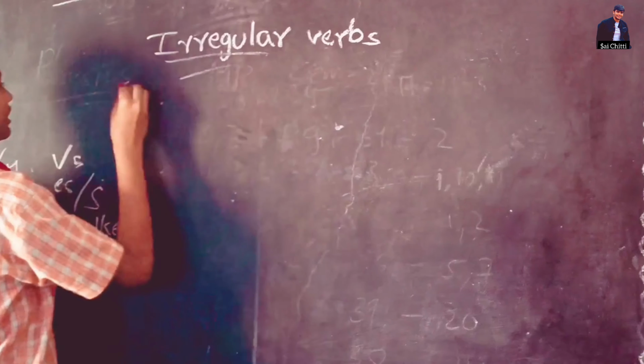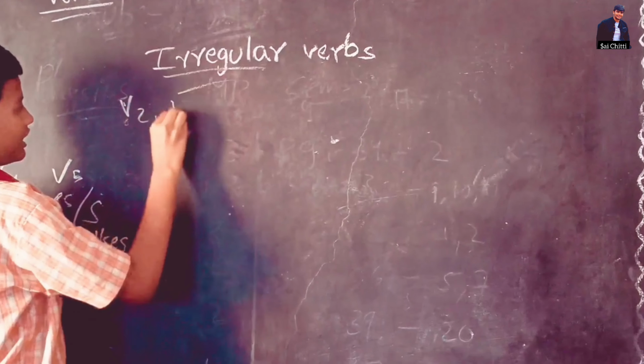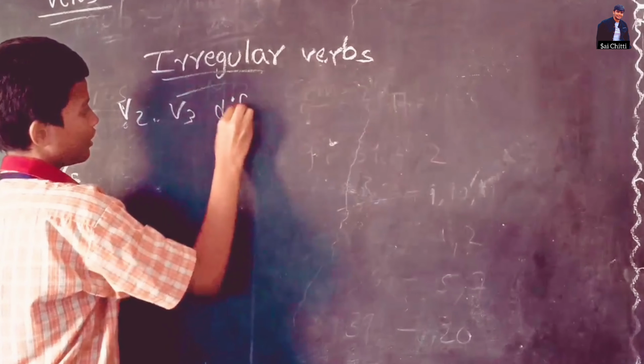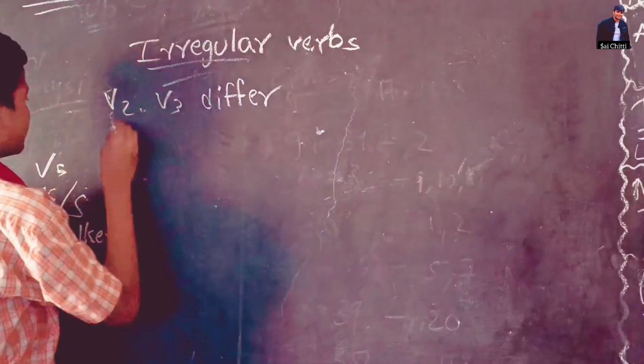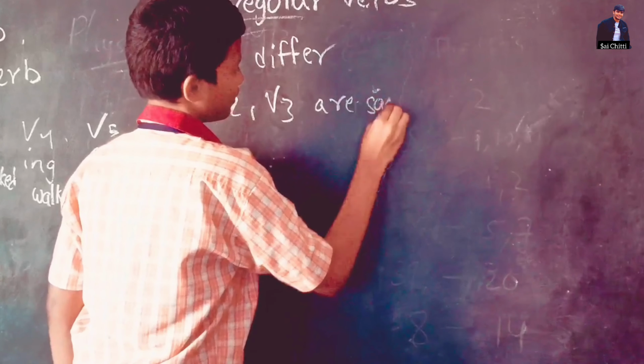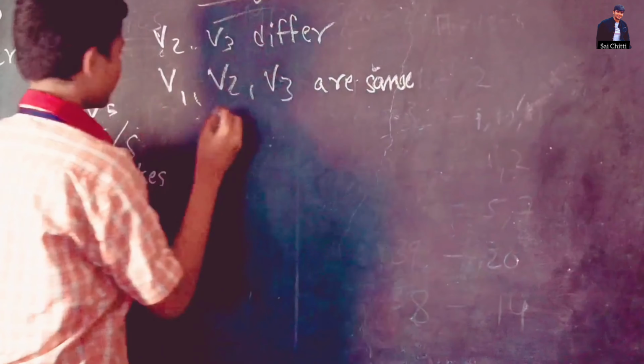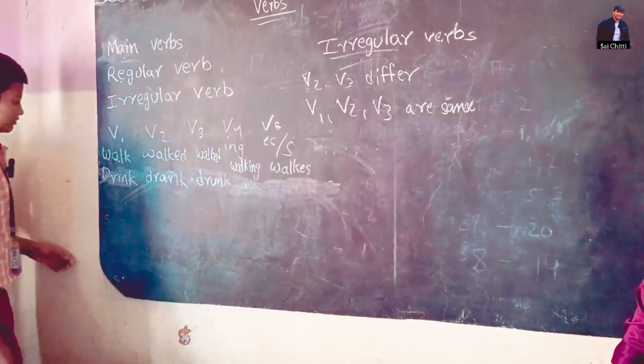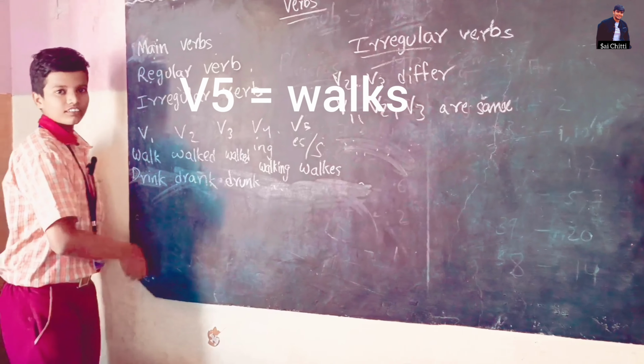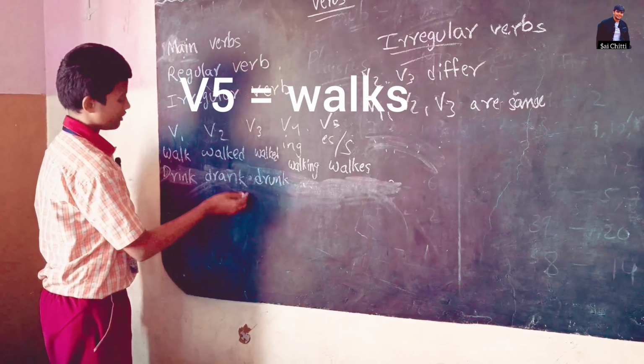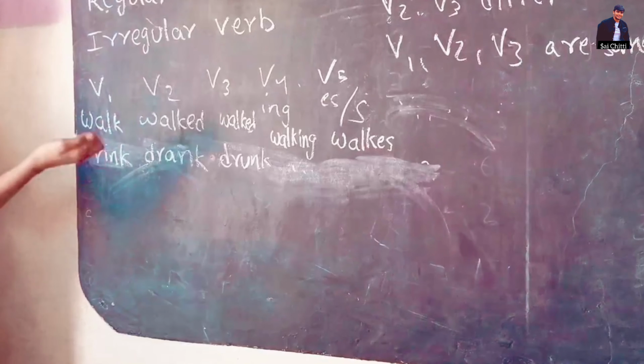Irregular verbs have three differentiations: V2, V3 differentiation, V1, V2. Here V2 and V3 are different, then it is considered an irregular verb.